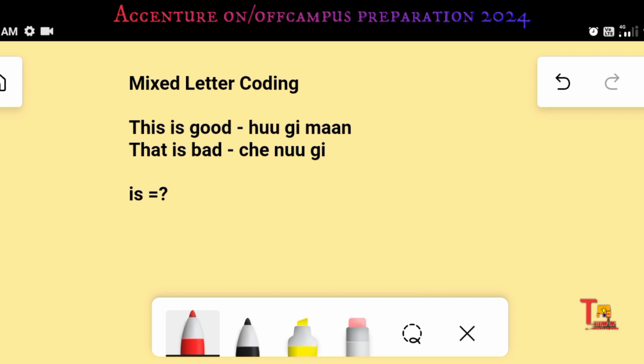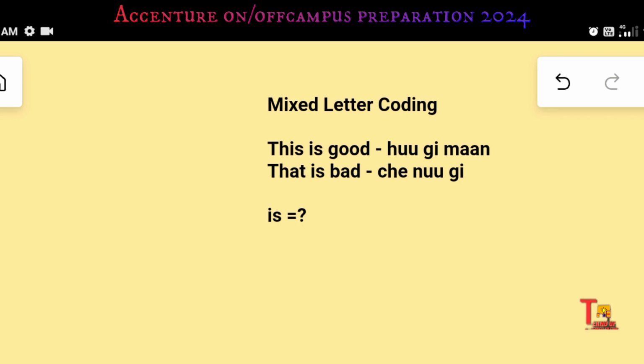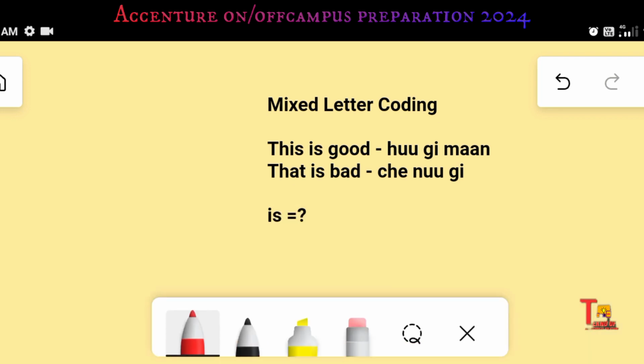So here also you have to find the common letter, common word. What is common in the first line and the second line? Here is is common. Here G is the only one that is common. It is a very easy question I gave you just to make you aware of the question types. So the answer for is is G, GI. I hope you have got the answer.